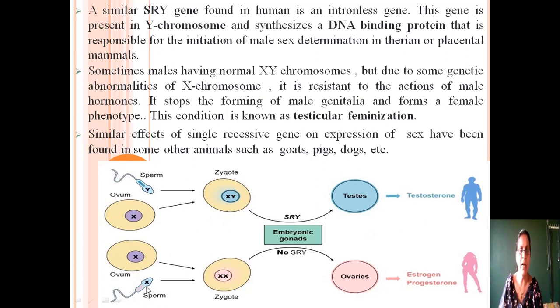when the female organism is produced, the sperm containing X chromosome fuses with the ovum containing X chromosome. The zygote contains two X chromosomes. Here Y chromosome is absent. So there is no SRY gene. So in that case, the testis is not formed. The ovary is formed. It will develop into a female organism.